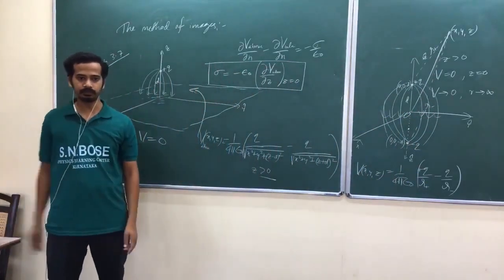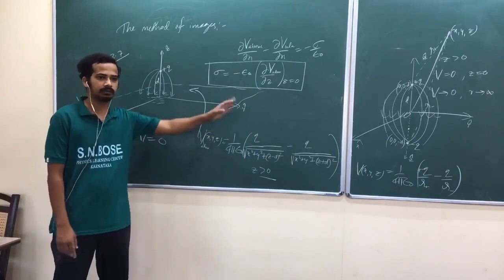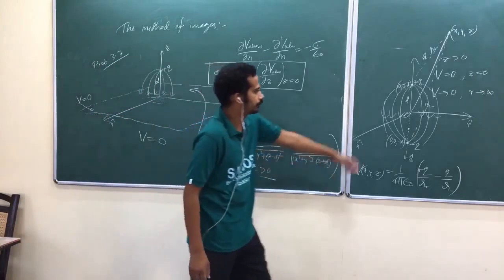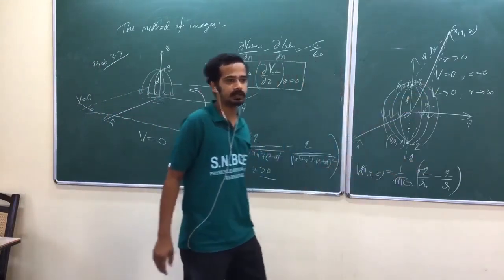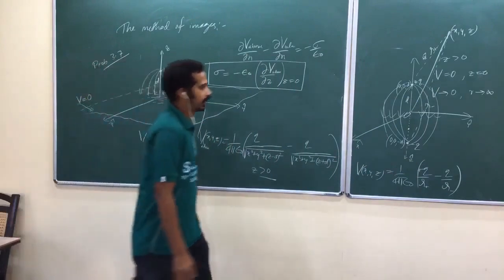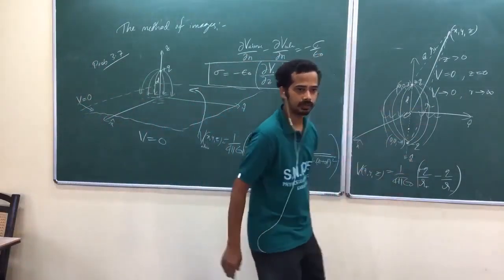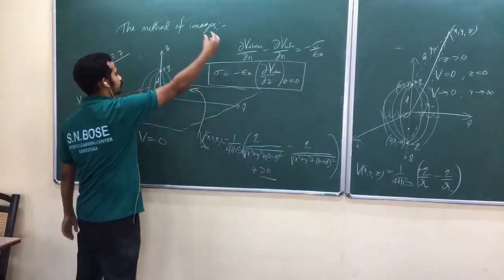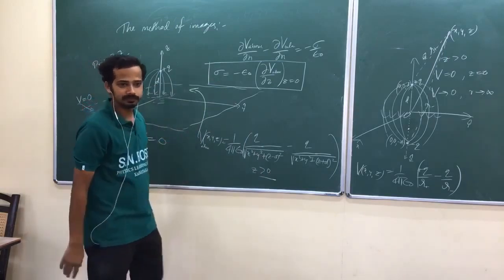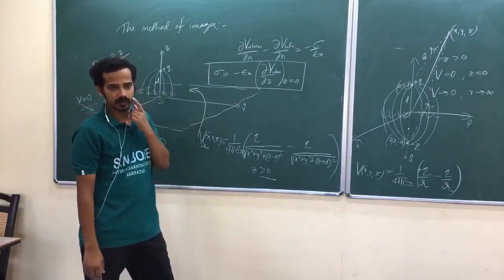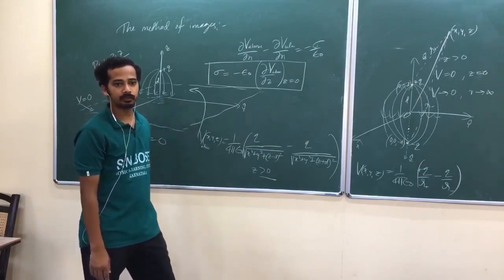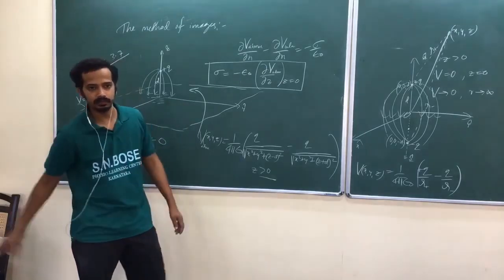So just read out the next one. Finding the force, and force you can find using the image problem. Force on this charge you can find using the image charge. But work done, you can't find by that one, because while having this configuration, you have to move both charges. But while having this configuration, you have to move only these charges. These image charges will move freely because there is zero potential. No work is needed to move the charge on the zero potential plane. He will explain that one later.